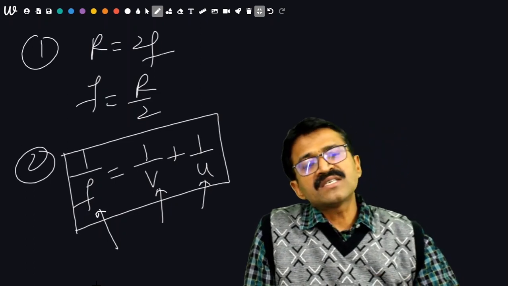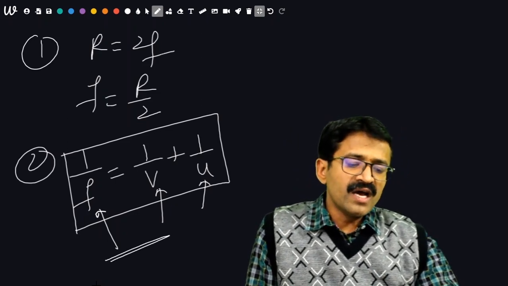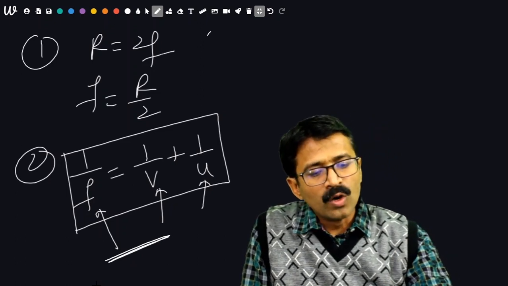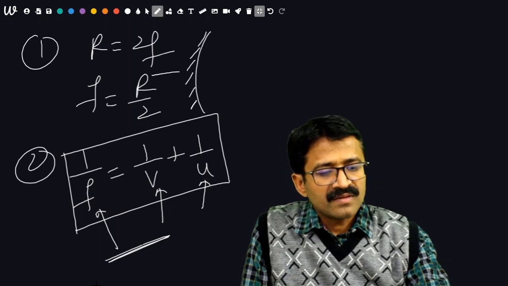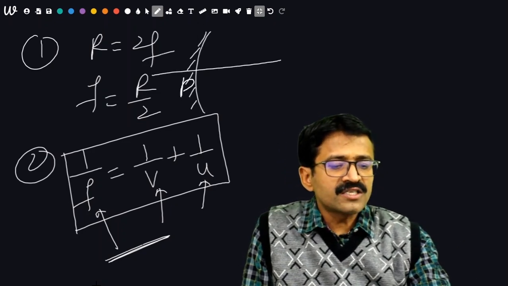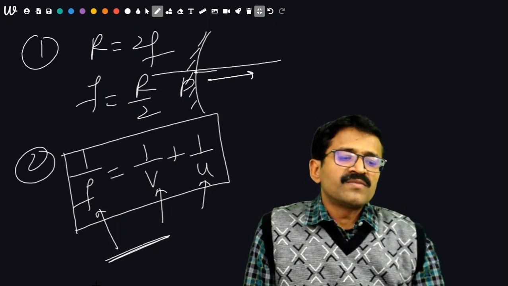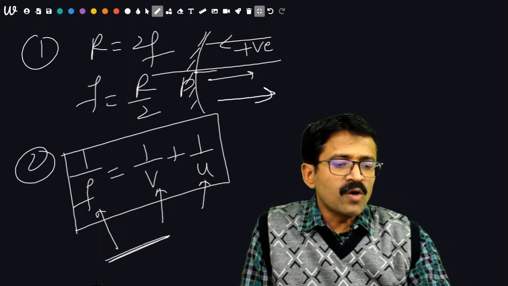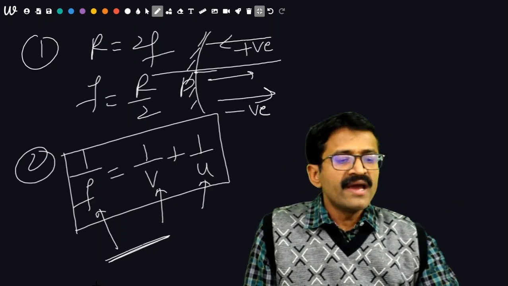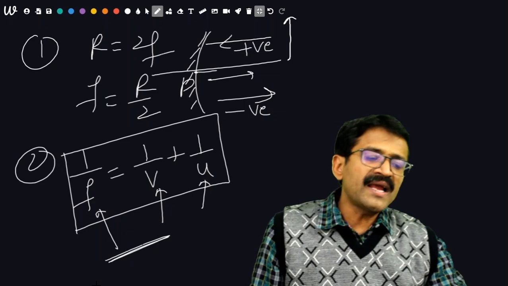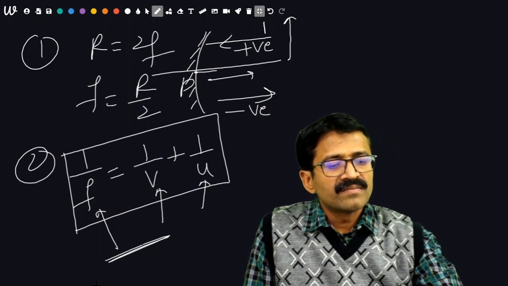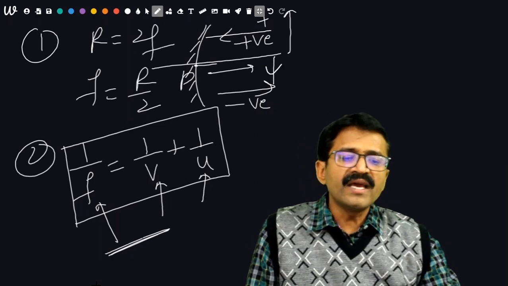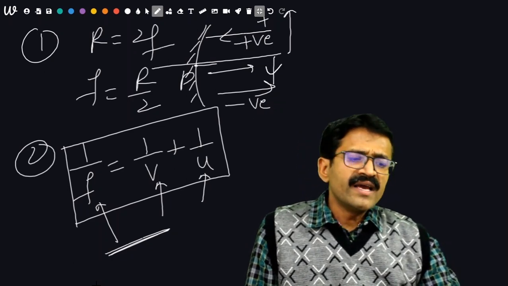The sign conventions are essential whenever we are going for the numericals. Sign conventions: all the distances should be measured from the pole. Distances along the incident light are taken to be positive. Distances opposite to the incident light are taken to be negative. Heights above the principal axis are taken to be positive. Heights below the principal axis are taken to be negative. So this is very important.